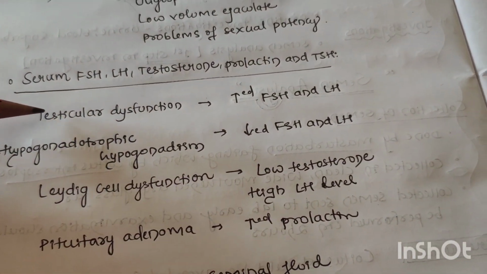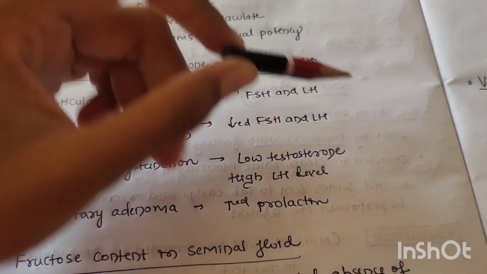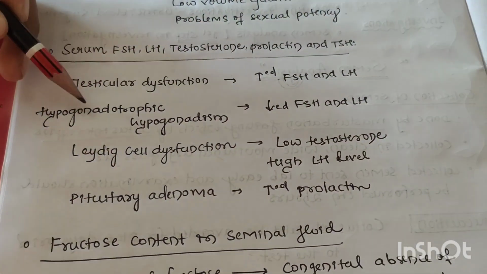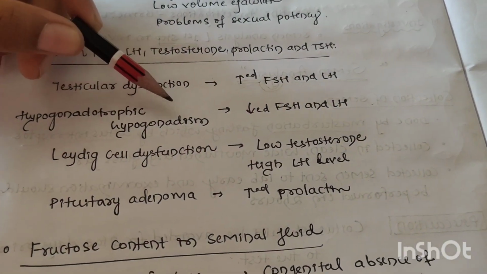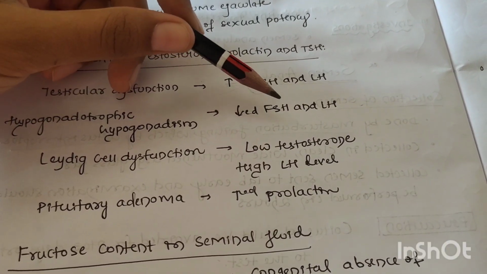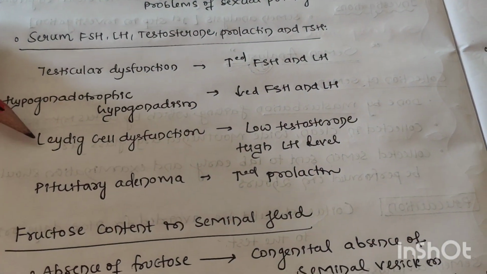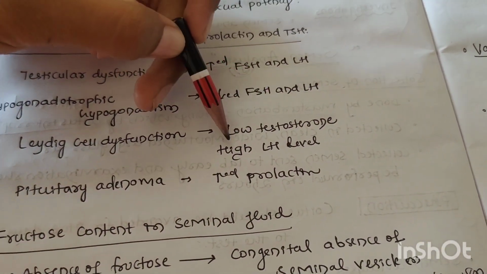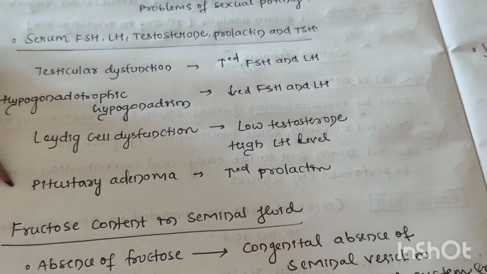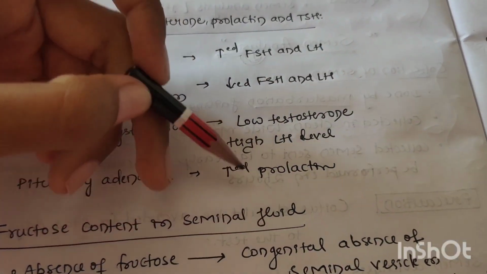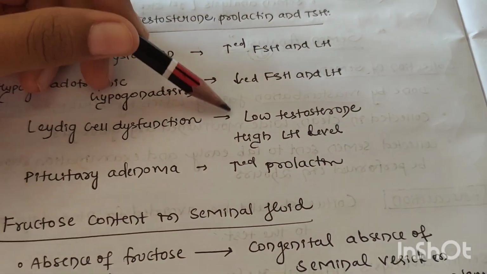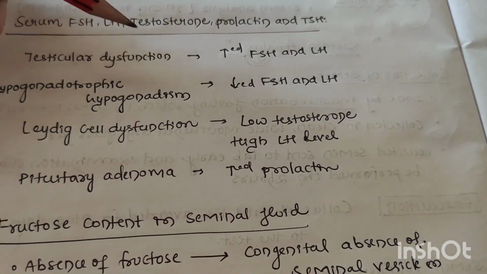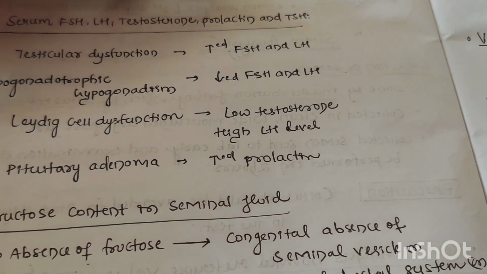In that, if the patient is having testicular dysfunction, there is a rise in FSH and LH hormones. If the patient is having hypogonadotropic hypogonadism, then there is a decrease in FSH and LH hormones. Now, next, Leydig cell dysfunction. If the patient is having Leydig cell dysfunction, then there is low testosterone and high luteinizing hormone levels. Then, if the patient is having pituitary adenoma, increased prolactin is present. From these values, we can diagnose the underlying condition. For that purpose, these investigations are important.